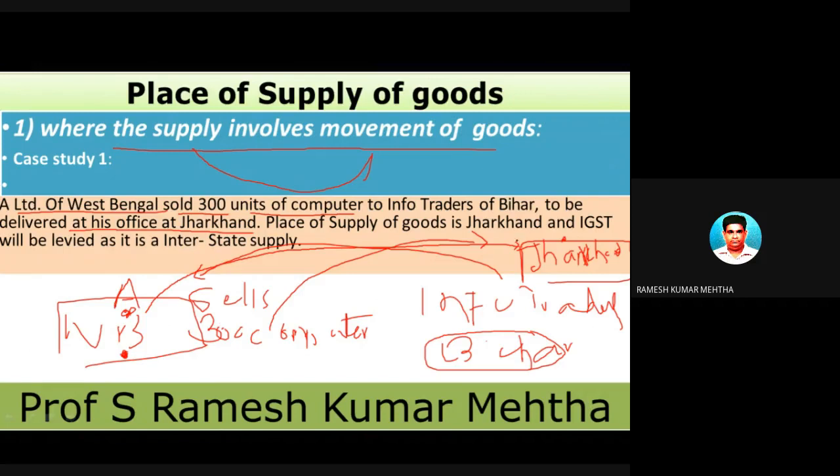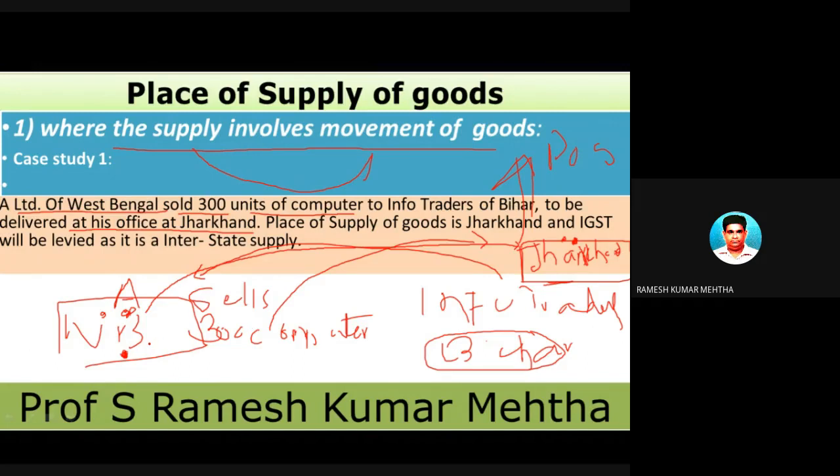So Jharkhand is the place of supply, because wherever the transport stops is the place of supply, since it is assumed that the ownership transfers from Mr. A to a person in Jharkhand, on behalf of Info Traders. So there is a movement of goods from one place to another.